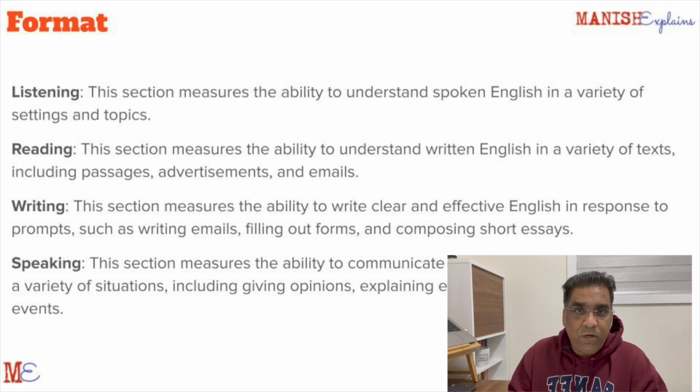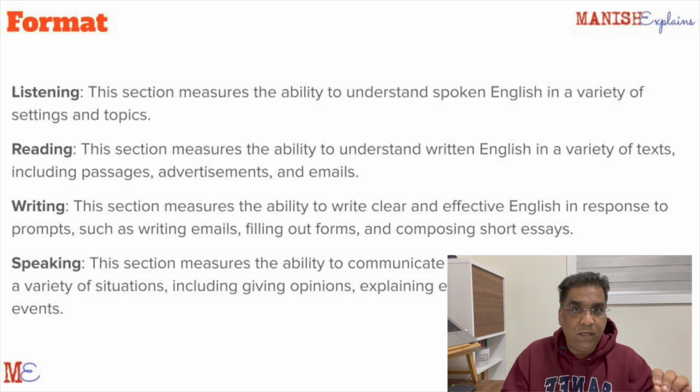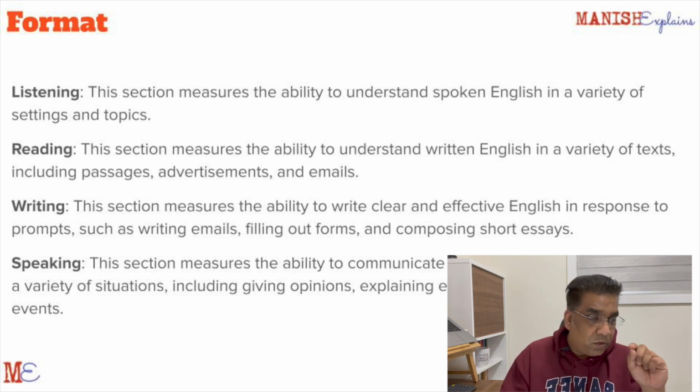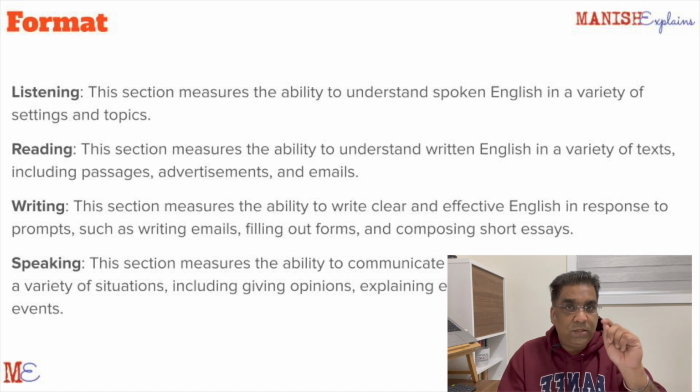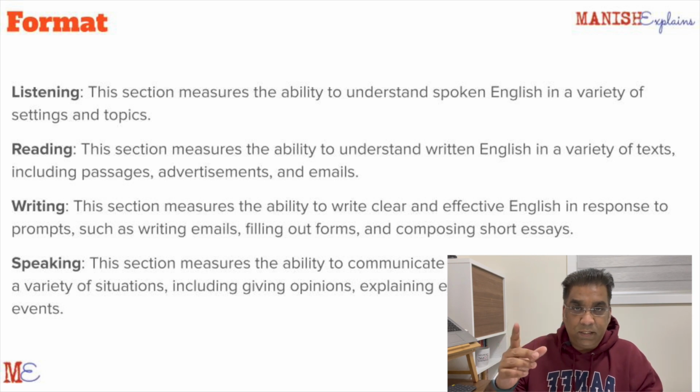So that is the format of this test. It is divided in 4 sections: listening, reading, writing, and speaking. The first section is listening, where you will listen to some audio pieces and then respond on the screen. It will be multiple choice questions, and you will just pick the correct answer or correct response. So listening is the first section of the test.